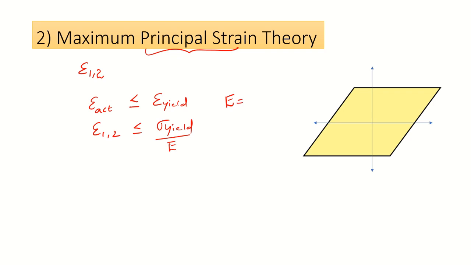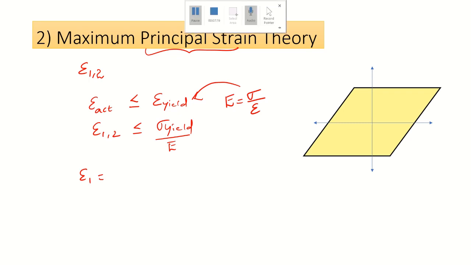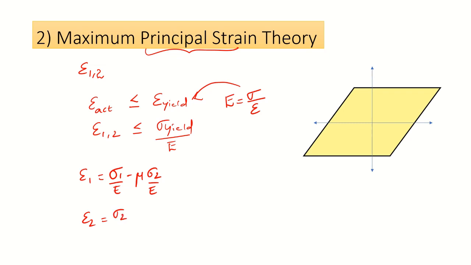We know Young's modulus is equal to stress by strain. From this, I have taken this. So epsilon 1 can be written as sigma 1 by E minus mu into sigma 2 by E. Epsilon 2 can be written as sigma 2 by E minus mu into sigma 1 by E. So if these two values are lesser than sigma yield by E,